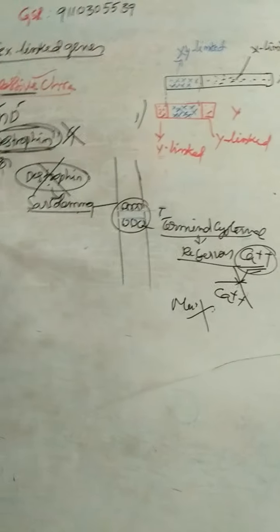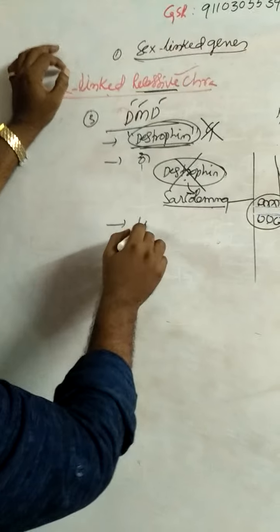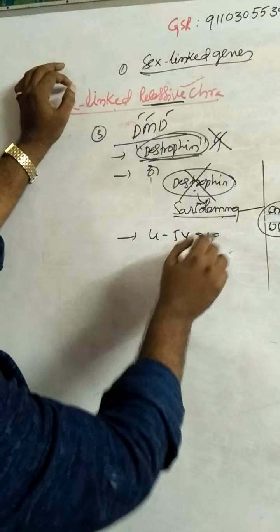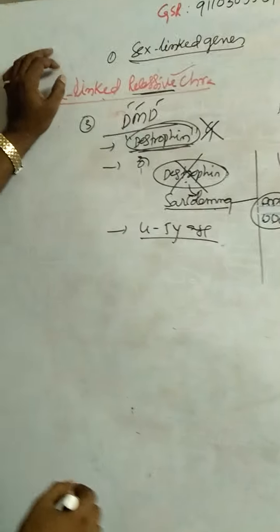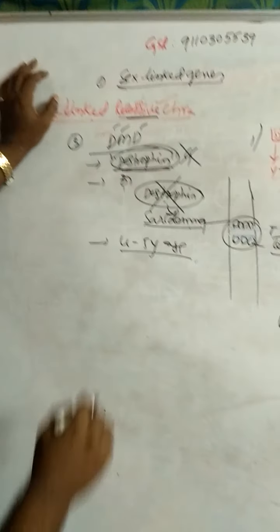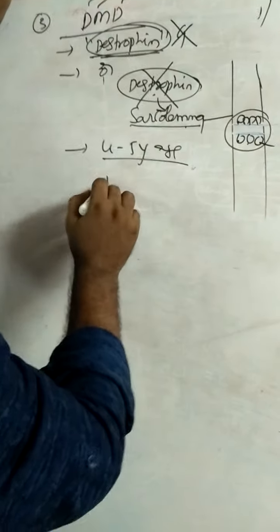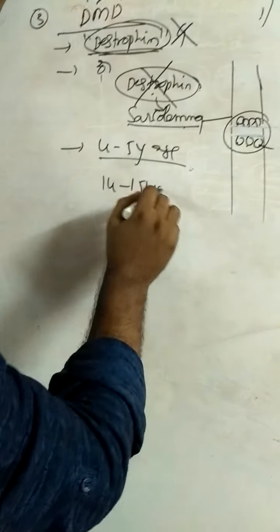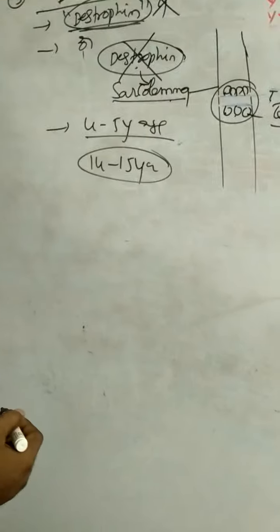This disease in general occurs at 4 to 5 years old, in males. From 4 to 14 or 15 years, these people suffer from DMD, Duchenne muscular dystrophy.